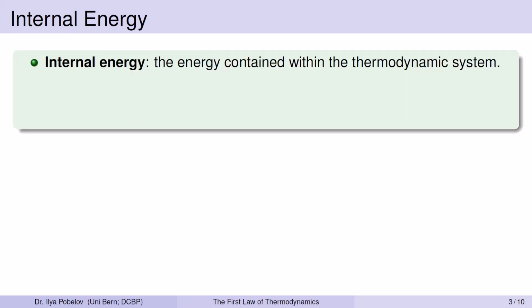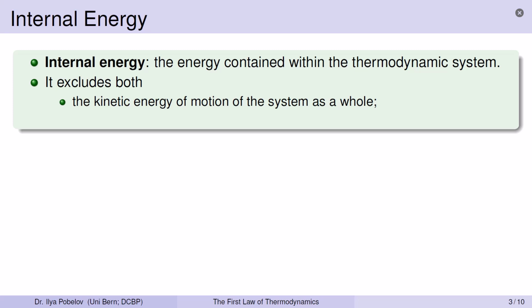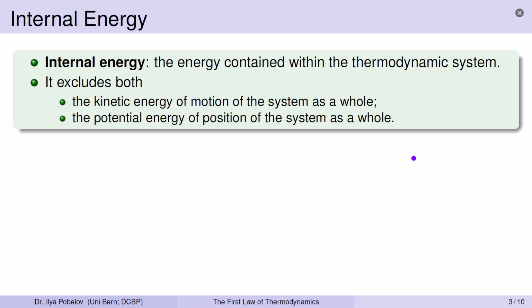In our previous discussion on the general principle of conservation of energy, we talked about the total energy. As we apply it specifically in thermodynamics, our interest shifts to a specific form of energy known as internal energy. The name says it. As internal energy of a thermodynamic system, we understand the energy contained within it. It specifically excludes both the kinetic energy of motion of the system as a whole and the potential energy of position of the system as a whole with respect to its surroundings and external force fields.